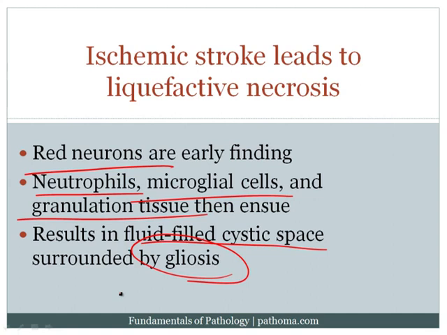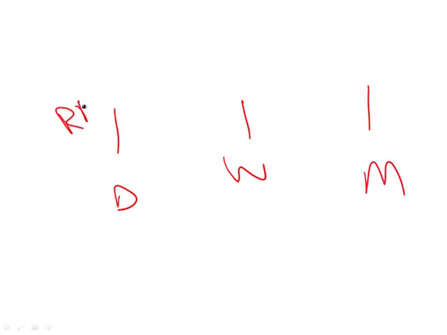Now let me just remind you that the sequence here is very similar to the sequence that we had within the heart, if you remember your cardiac lectures. Remember there I told you 1 day, 1 week, 1 month. And the idea here is that it takes about a day for the cells to die, and before that you would see red neurons. Once the cells die, you'll have a phase of inflammation that is from 1 day to 1 week, and it'll begin with the neutrophils, and then eventually the microglial cells will come in, and then from 1 week to 1 month you'll have this granulation tissue.